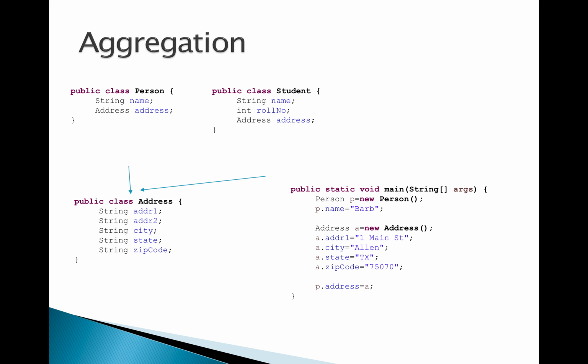Now, if I want to create an object for this, here is how it works. Person P is equal to new Person, and then I'm assigning a name for the person object. I create an address object: Address A is equal to new Address. So I create a separate object person, and a separate object address. Now I interlink this person and address by saying P.address equals A, where A is the address object that I've created. So this is called aggregation.